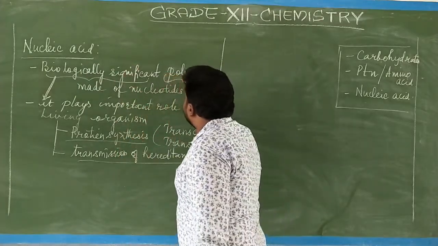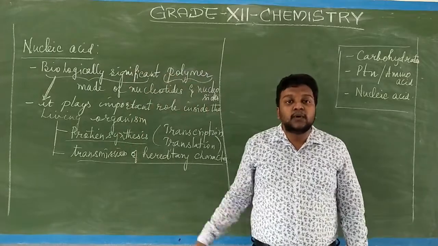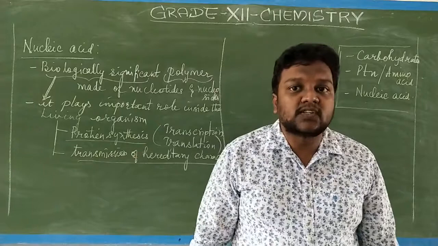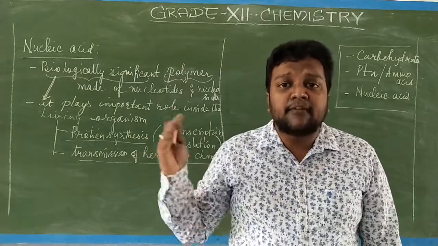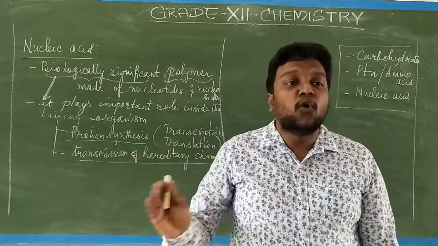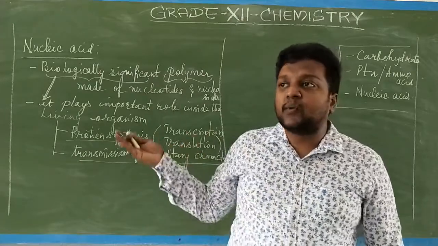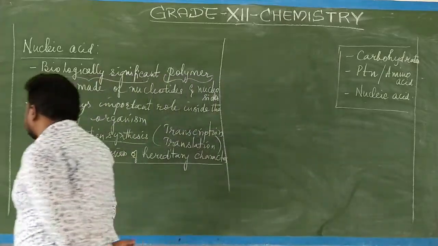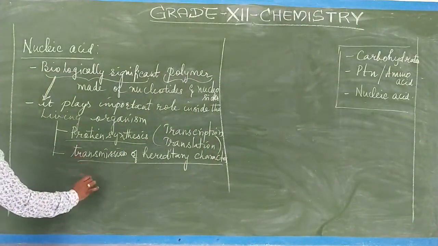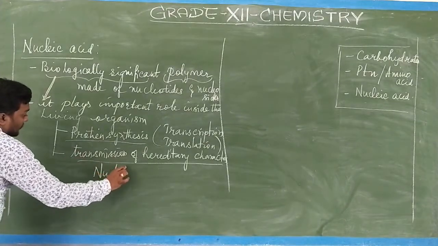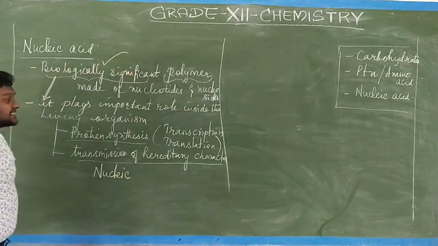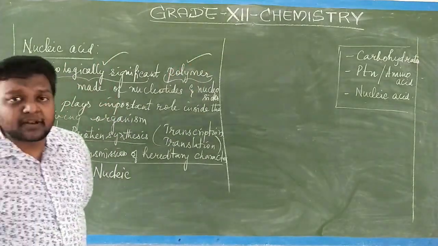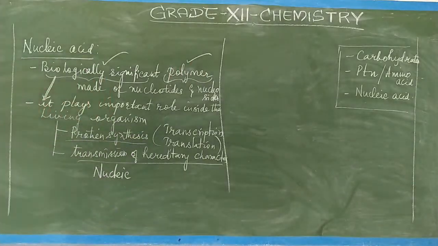It is a polymer because the nucleotides, when you take the DNA sequence, are held together by a number of monomeric units. The monomeric units which are involved in the formation of the nucleotides we will see. So for that we must know about the nucleic acid. So now I have explained to you about biologically significant. Now we are studying about the polymers. Polymers means what? Made up of a number of monomeric units. We will see what those monomeric units are.